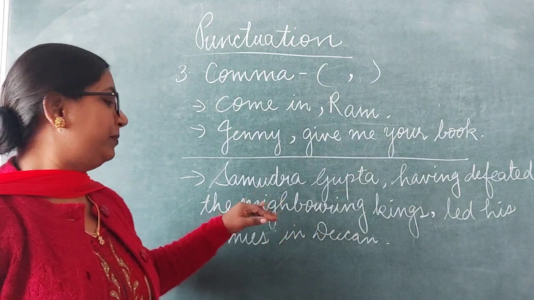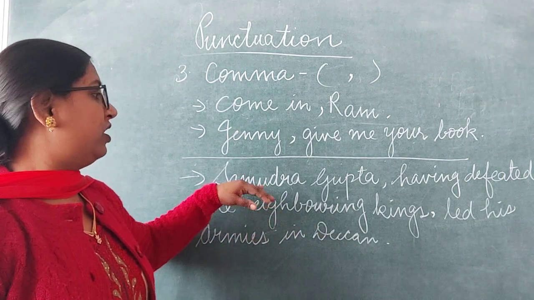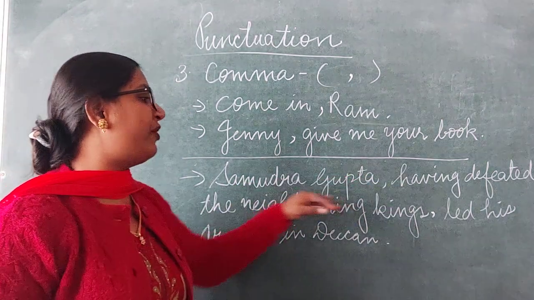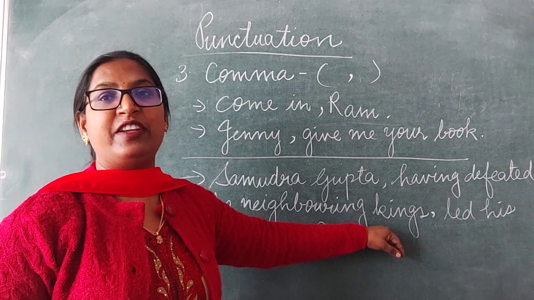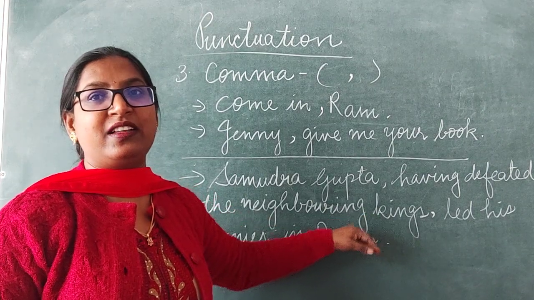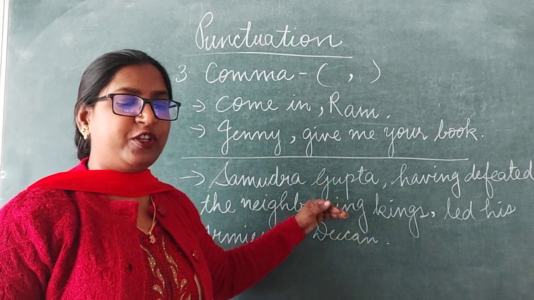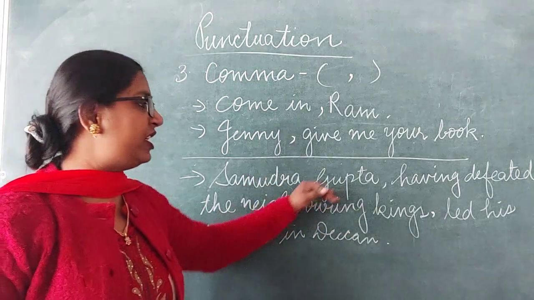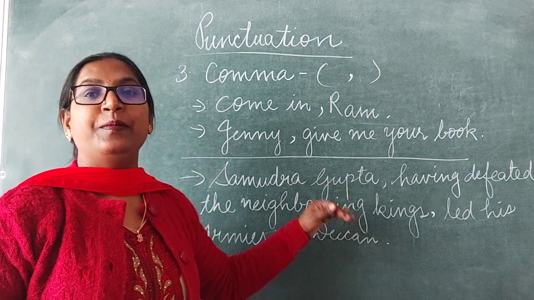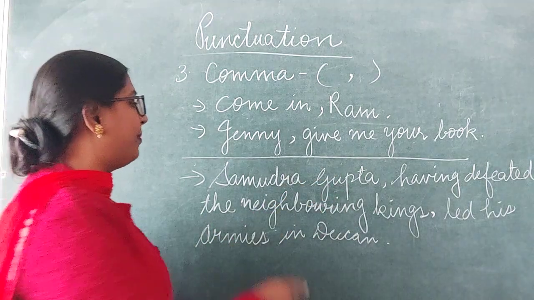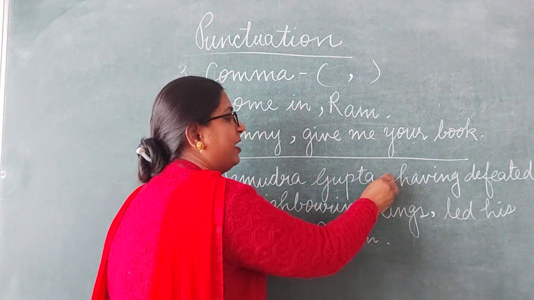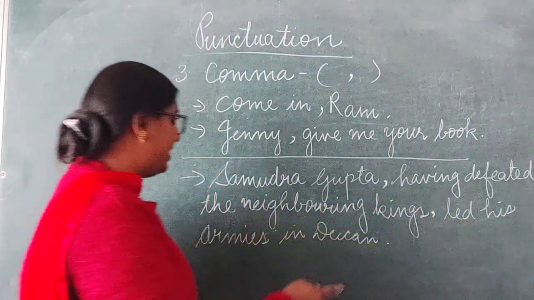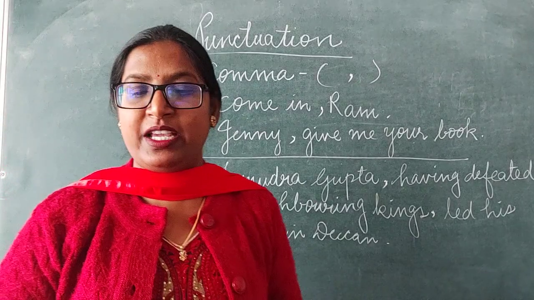Here we can see the group of words, having defeated the neighboring kings. These are the group of words which say something extra about Samudragupta. Clear? So these kinds of words are separated by using commas. Samudragupta, comma, having defeated the neighboring kings, comma, led his armies in Deccan.